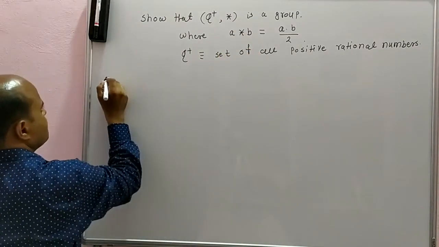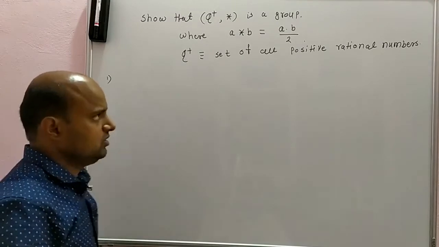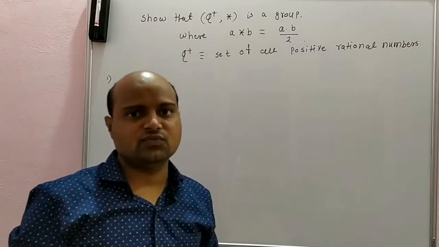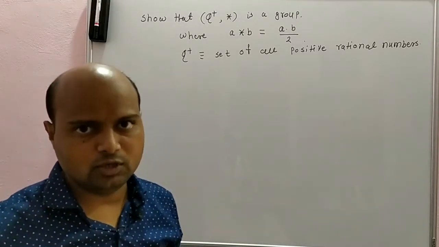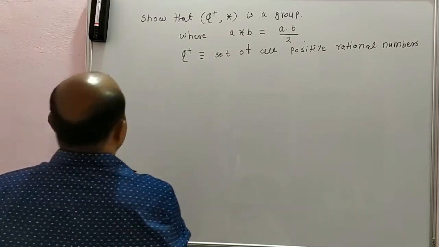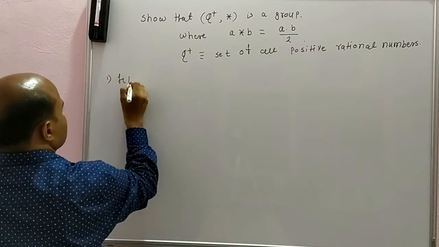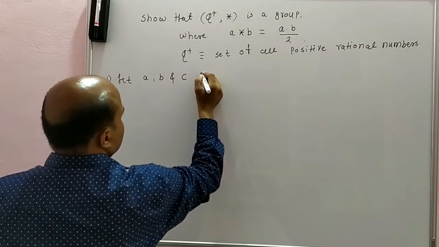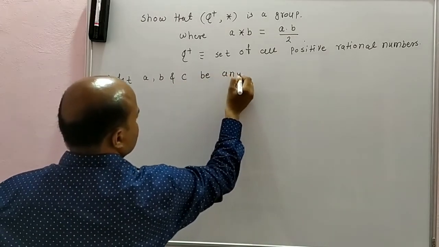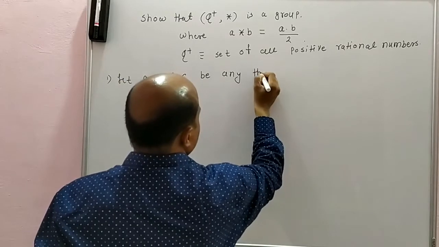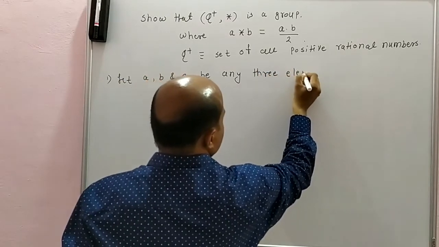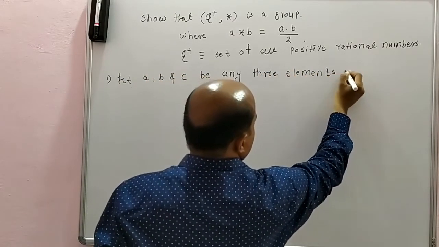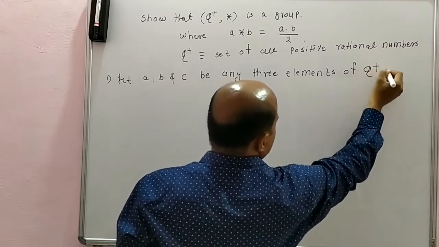So firstly, we have to check whether this star satisfies the associative property over Q plus. Let A, B and C be any three elements of Q plus.